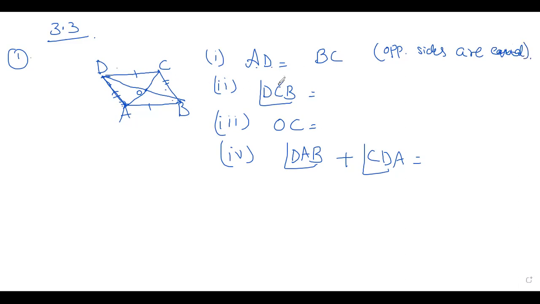So C is in the middle. Right now, you have to see the angle C. Angle DCB is equal to, we know that the opposite angles are equal. So you can write angle BAD or DAB.